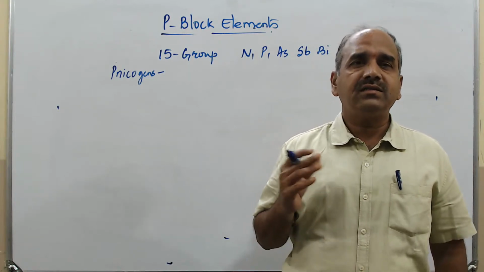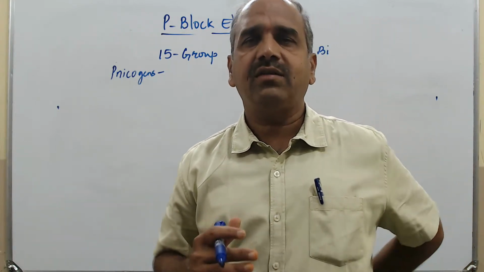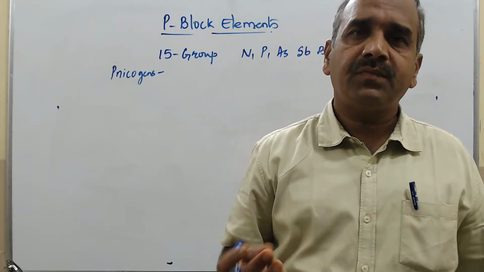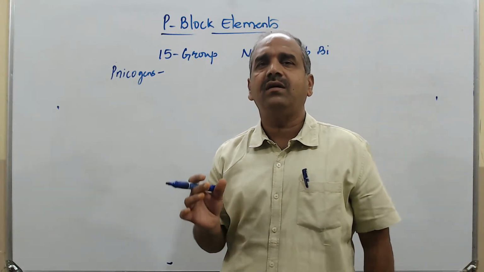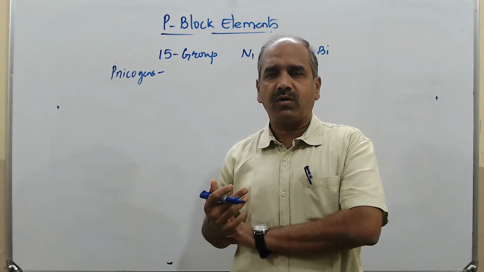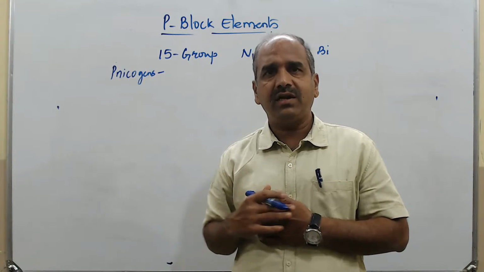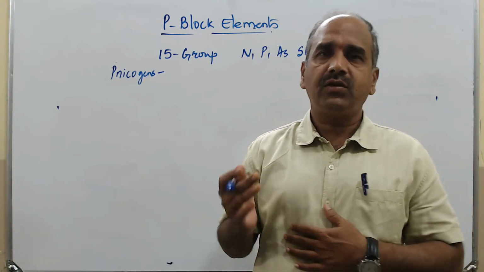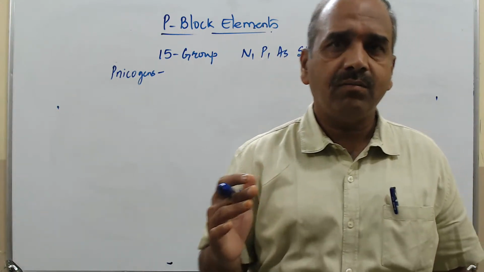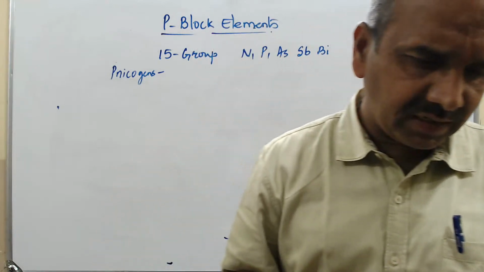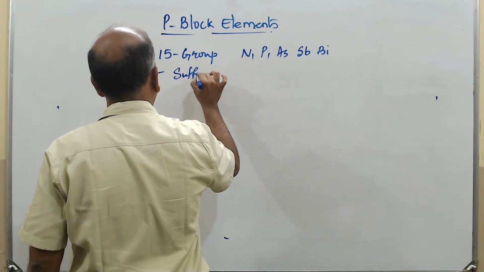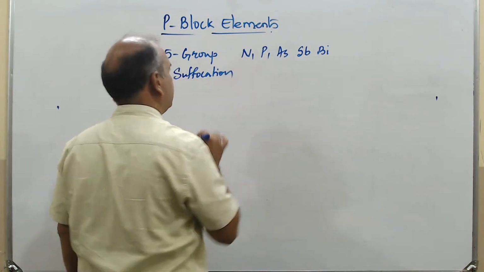The compounds of nitrogen and phosphorus and the other elements are called pnictides. So pnicogens is the nitrogen family name, then you have the pnictides, the compounds formed out of them. This word is derived from pnicomix, which means suffocation. Suffocation-generating compounds and gases are there. You have to remember, it will create suffocation.